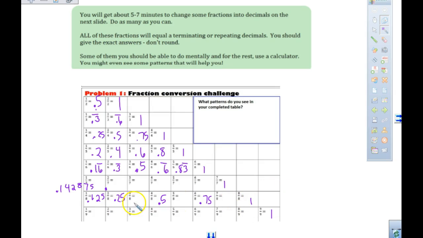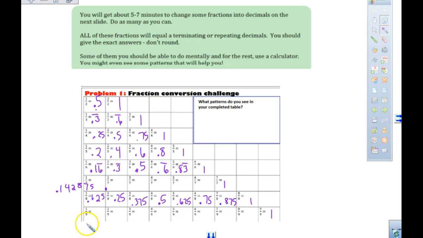Like 3/8 is 0.375, and you could think of adding 0.125 to each number. So 0.5 plus 0.125, that's what 1/8 is, that's 0.625. This is 0.875.